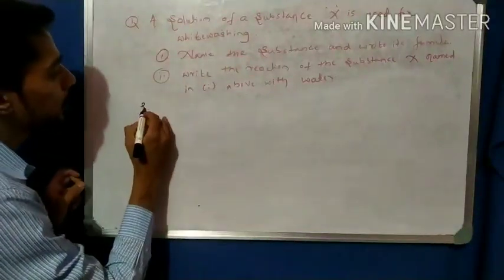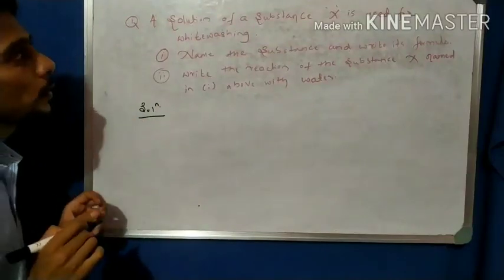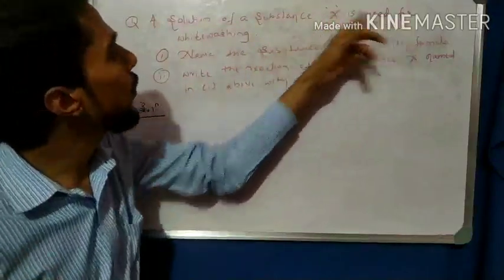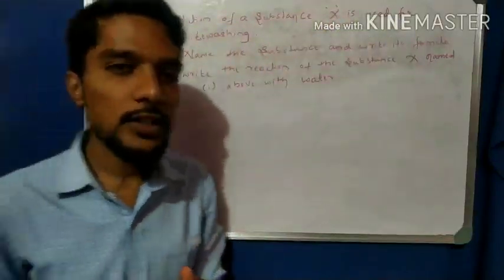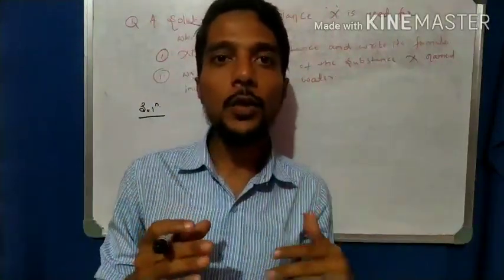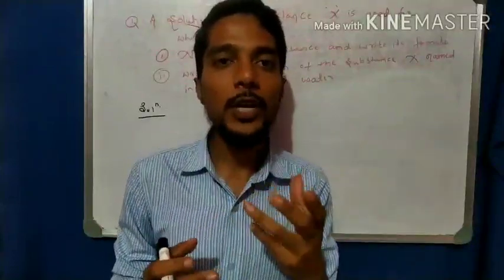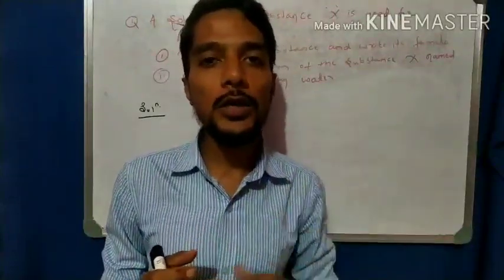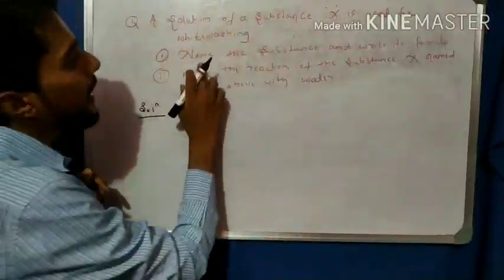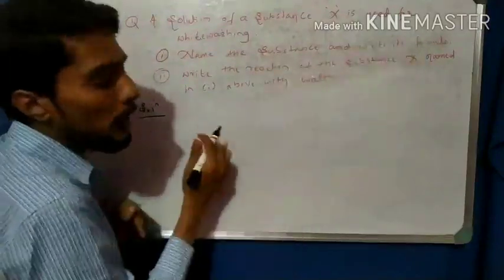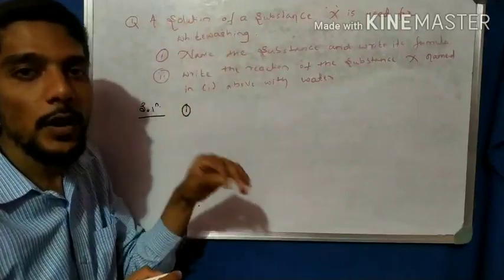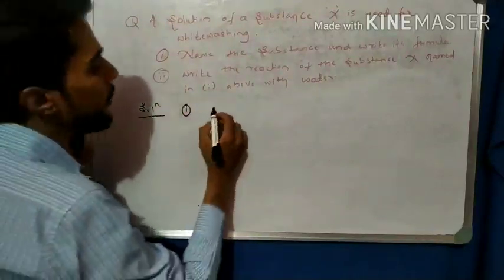See how you write the solution. A solution of a substance X is used for whitewashing. We know about whitewashing: it is used in the home for painting the walls with white paint. Name the substance and write its formula. The substance which is used for whitewashing of the walls is nothing but what?